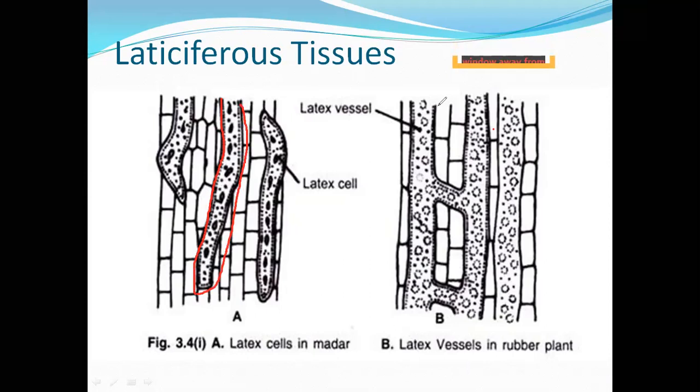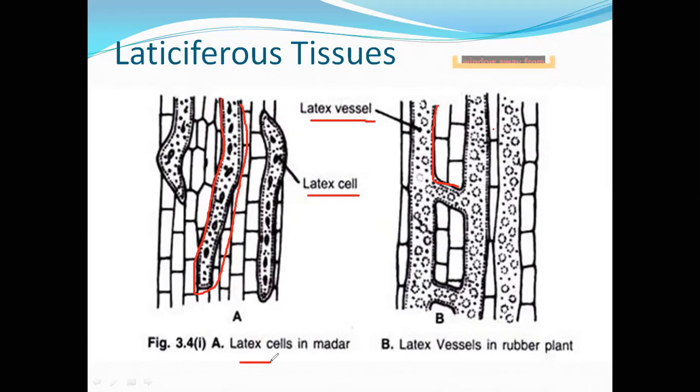But here, whatever cells are there, they fuse and form a duct, form a vessel. So they are interconnected. Clear? This is a latex cell, this is a latex vessel. Now first, we will see the latex cell.